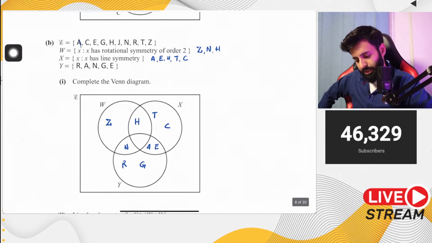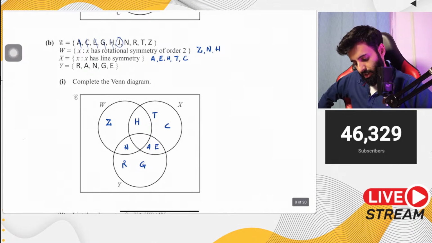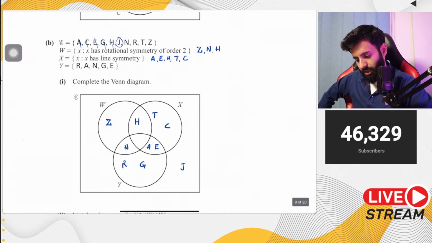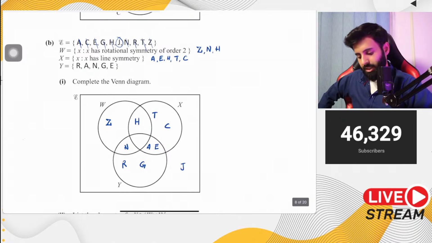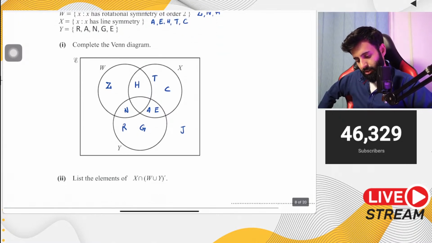So A has been written somewhere, C has been included, E has been included, G, H. Okay, J is the letter that hasn't been written anywhere. N be clear, R be clear, T be clear, Z be clear. Okay, so it's letter J that's outside of the three sets.